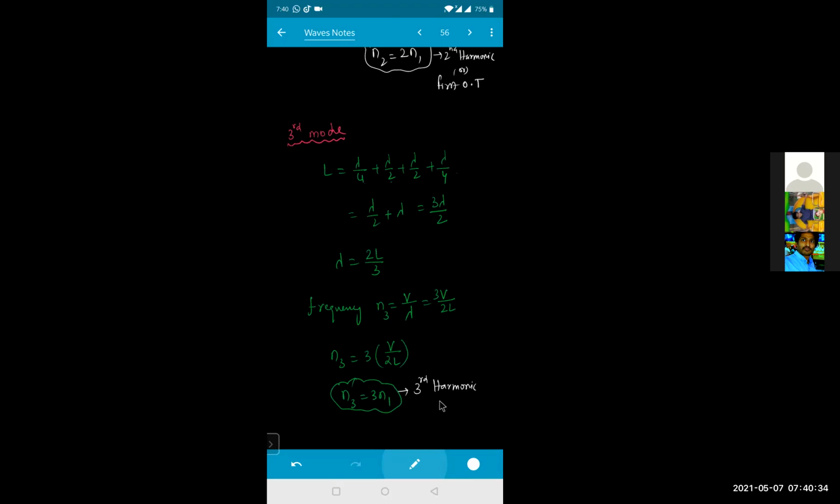This is your third harmonic, or we call this the second overtone. What do you mean by overtone? All the frequencies greater than the fundamental frequency are called overtones. Is it clear for everyone?